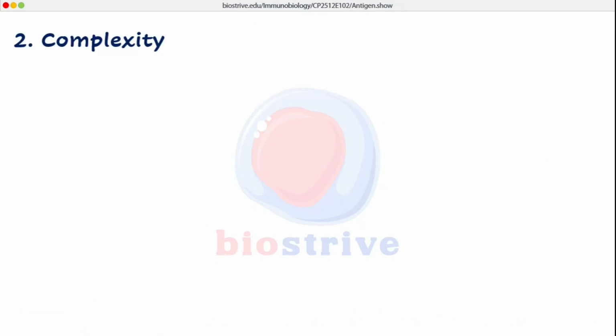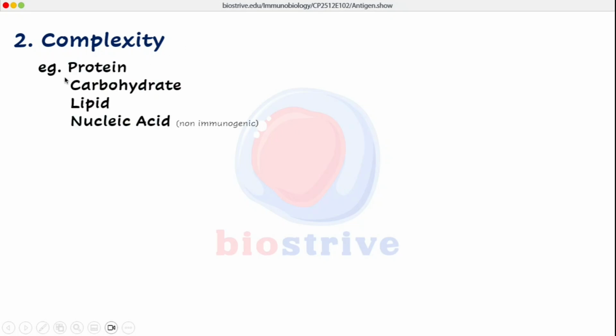Now let's come to the second property of antigens, which is complexity. What are the factors which drive the complexity of these antigens? Let's take an example of 4 different types of antigens. We have proteinaceous antigen, we have carbohydrate antigen, we have lipid and nucleic acid antigens. The first thing we need to remember is nucleic acids are practically non-immunogenic. If it is a pure nucleic acid, it is non-immunogenic. And proteins exhibit the highest degree of immunogenicity.